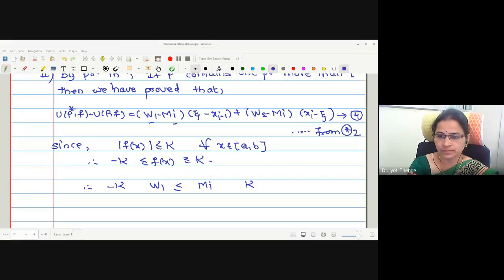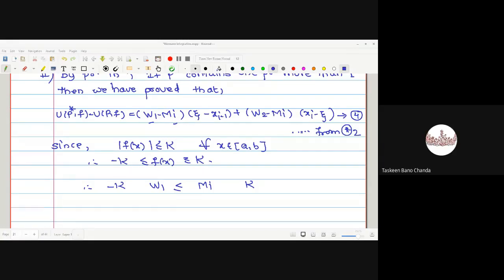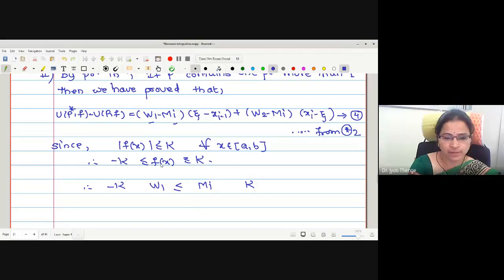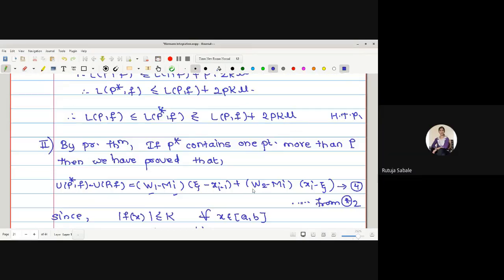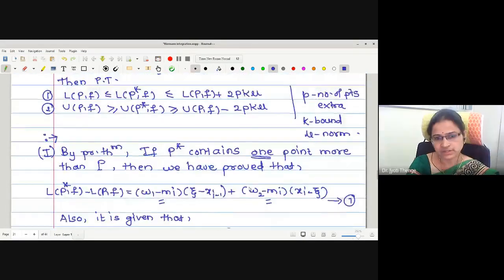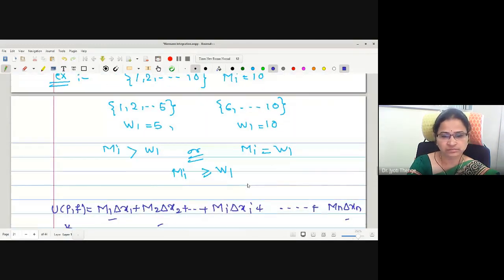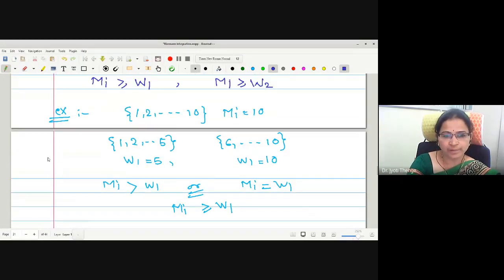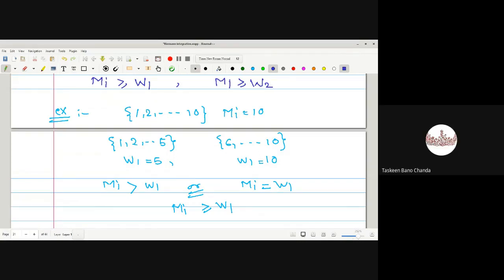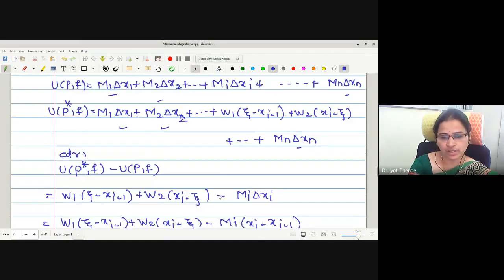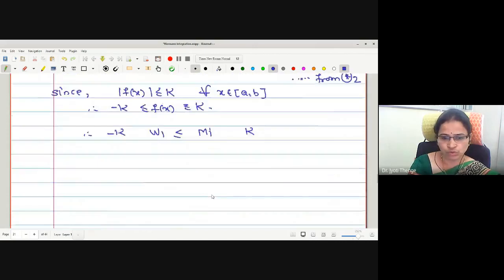Whether I am audible? Greater than or equal, ma'am. W1 and mi greater or equal? Less than or equal, ma'am. Let us recall here in the theory we have discussed. mi is greater or equal to W1, W1 is less than or equal to mi. With the help of an example also we have discussed. Is it clear? Yes, ma'am. Therefore, W1 is less than or equal to mi. This is known to us.